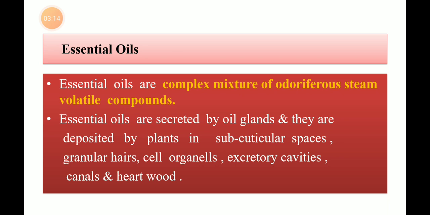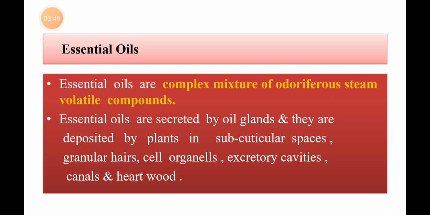It may be a pleasant or unpleasant smell, but they possess the odor, that is a kind of smell, and they are volatile compounds. Volatile means the substance which directly transforms its liquid form into gaseous form. Here essential oils are known as complex mixtures of odoriferous, steam volatile compounds. That is, they are complex in nature, they possess odor or smell, specific, peculiar smell, and they are volatile in nature. Essential oils are secreted by oil glands.